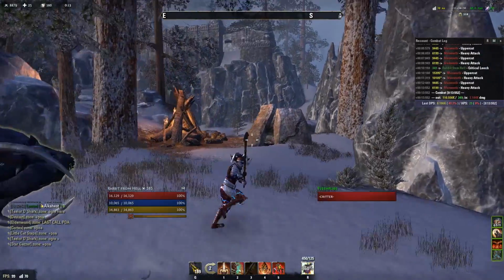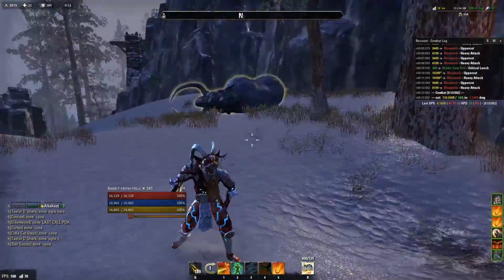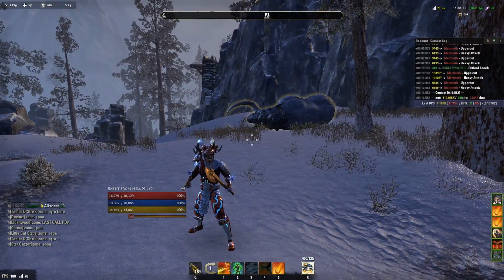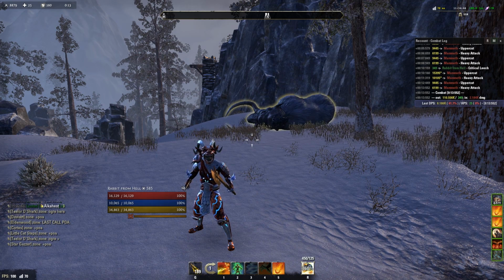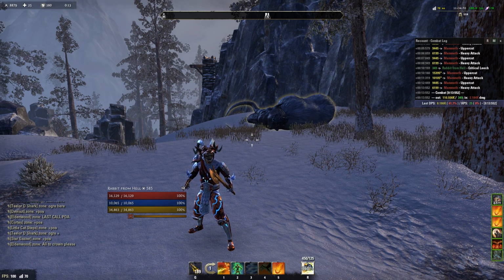Now that's basically it. I don't want to make the video longer. I hope it helped you a little bit to see what's going on with animation cancelling. And yeah, it's useful both in PvE and PvP. Probably even more useful in PvP because you just can get more combos off. So I really recommend learning this stuff.